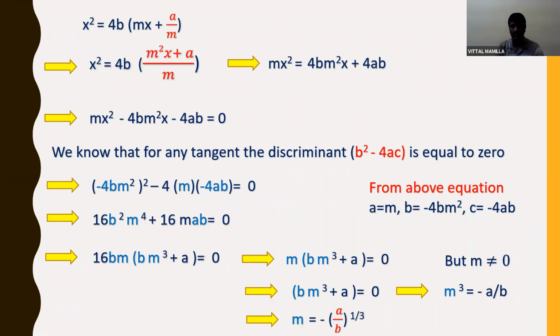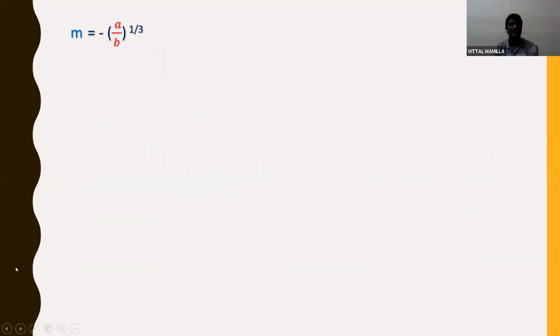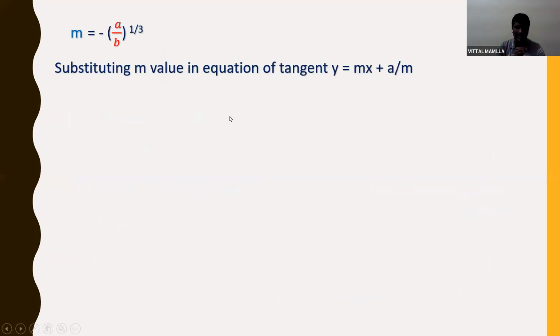This is the slope. So if I got the slope value, substitute m value in equation of tangent, which is y is equal to mx plus a by m. If I substitute, wherever m is there, (minus a by b) to the power of 1 by 3 x, plus a by (minus a by b) to the power of 1 by 3. So this is the equation of common tangent.